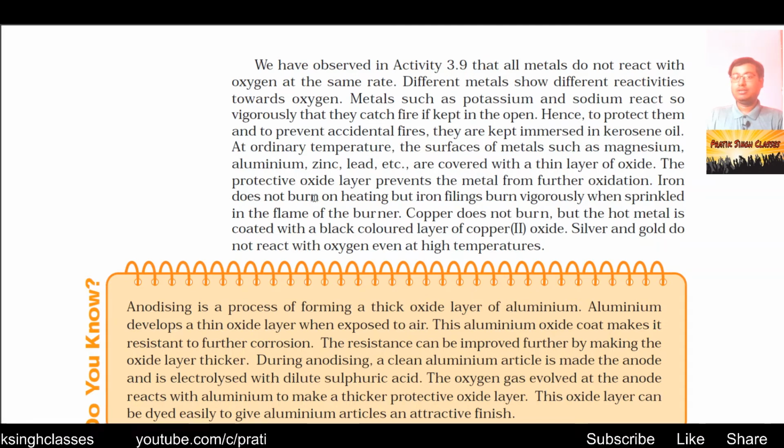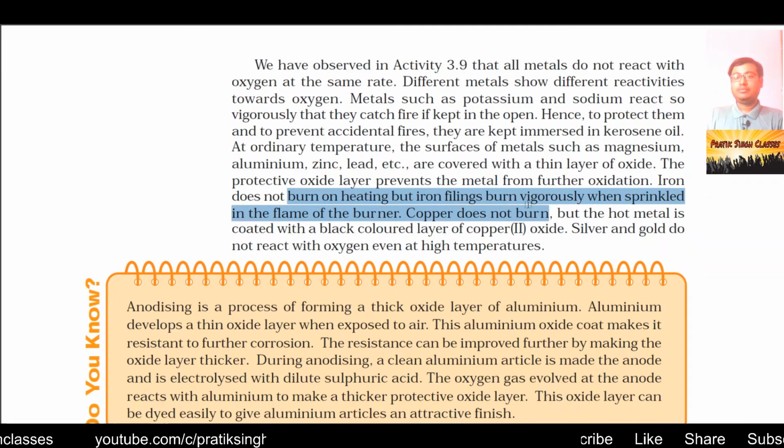Iron does not burn on heating, but iron filings burn vigorously when sprinkled in the flame of the burner. So while you are doing this activity 3.9, don't use iron filings, always use an iron rod. In the Deepavali celebration, when you burst crackers, in the rocket they use filings of different metals, like aluminium filings, iron filings, zinc filings. When they catch fire they give dazzling colours: red, pink, white, yellow, and a lot of others also.